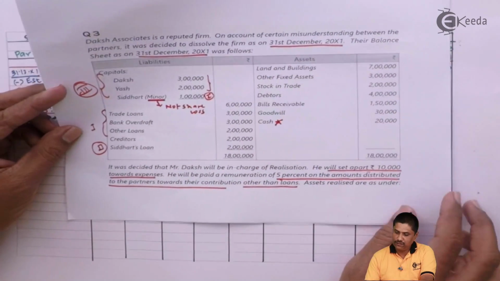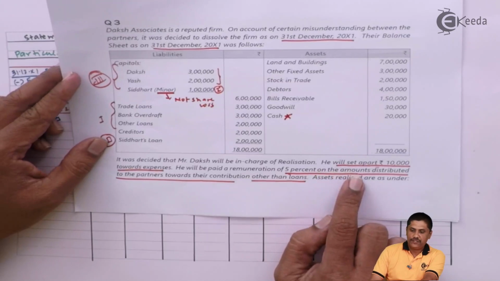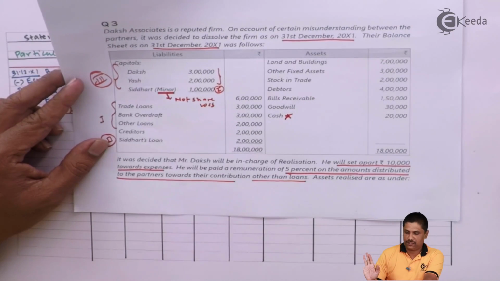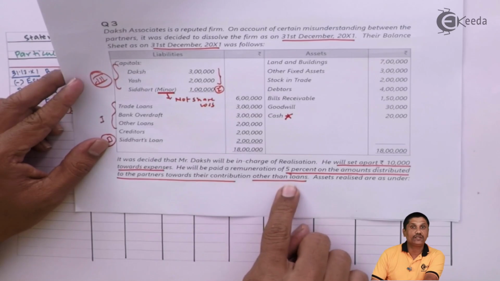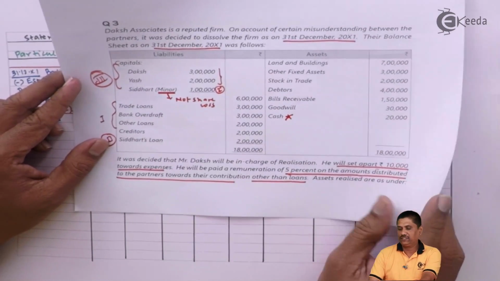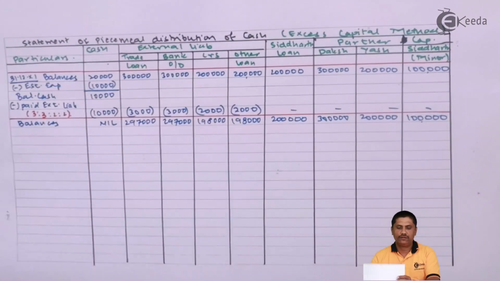They are saying, see, this partner is appointed as an in charge. He will be paid remuneration of 5% of the amount distributed to partners toward their contribution other than loan. याद रखना, जब तक पार्टनर्स का पेमेंट का टाइम नहीं आता है तब तक इसको रेम्यूनरेशन नहीं मिलेगा. लेट्स गो थ्रू द नेक्स्ट.